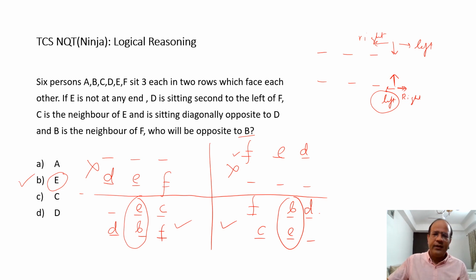So nothing much in this question. We need to keep in mind that when people are sitting facing each other, I need to ascertain what is to the right and what is to the left. And there is only one thing with sitting arrangement questions, guys: please don't take a shortcut. Please follow all the clues and then only arrive at the answer.